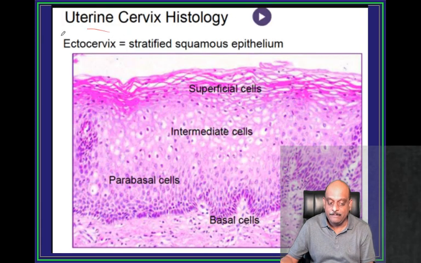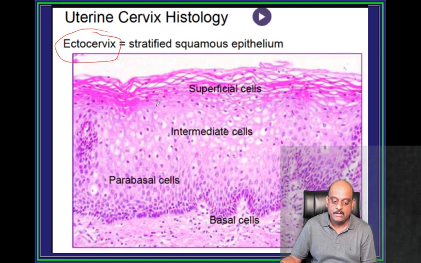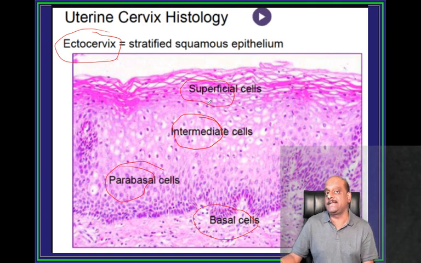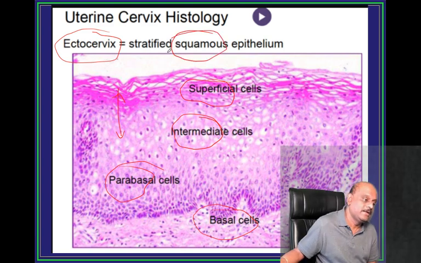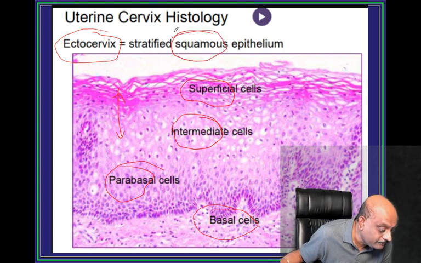So typically in the ectocervix, this is the classical appearance. You have basal cells, parabasal cells, intermediate cells, superficial cells. So it is stratified squamous epithelium. Squamous epithelium. That is the ectocervix. That is what you need to remember.